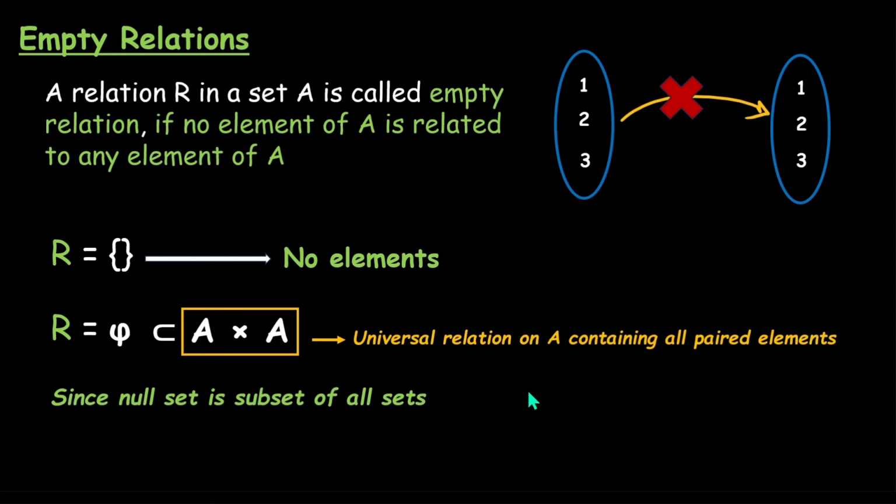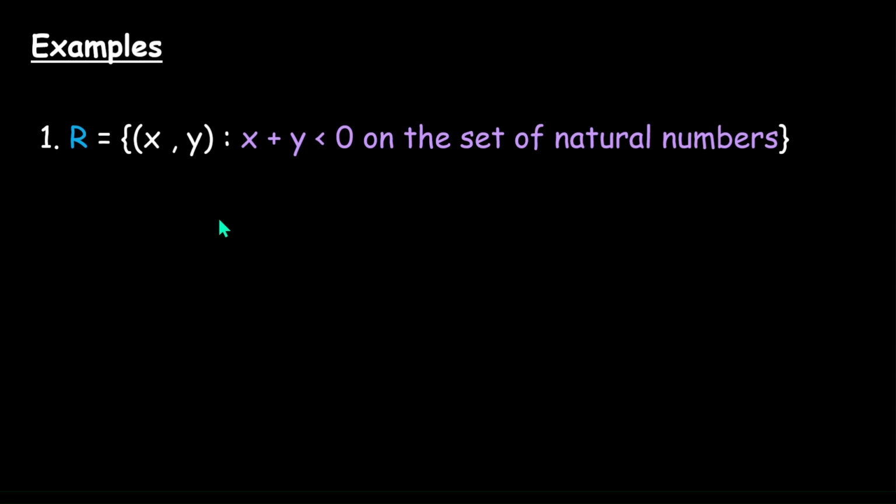Now let's take some examples to properly grip the concept. Let's take a relation defined as xRy when x plus y is less than 0 on the set of natural numbers. Natural numbers are just positive integers, not even 0. So the addition of two positive integers can never be less than 0 because none of them are negative.